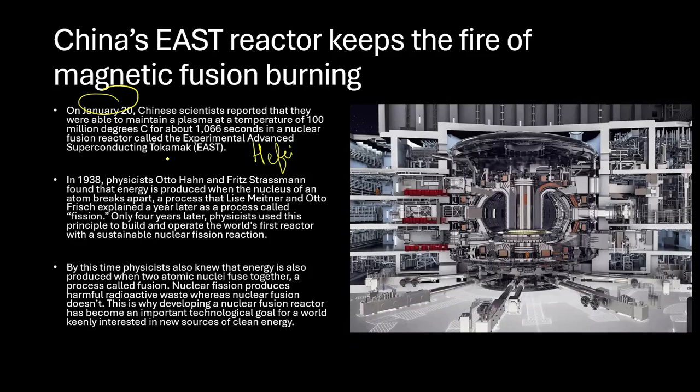So we'll understand this. In 1938, the physicists Otto Hahn and Strassmann found out the energy produced when the nucleus of an atom breaks apart. The process was explained by Lise Meitner and Otto Frisch a year later, and the process was called fission. Only 4 years later, physicists used this principle to build and operate the world's first sustained fission reactor.